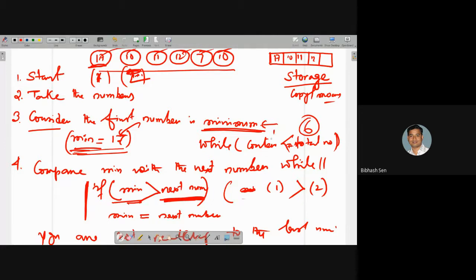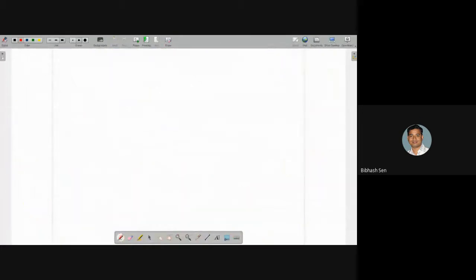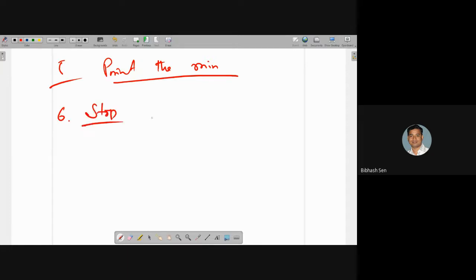The counter is initially 1, and once this is followed, the counter will be 1 plus 1, that is 2. So the counter will go 2, 3, 4, 5, and when it reaches 6, I think it can go up to 5, then this comes out. And during this period, it will compare. Finally, you just print. What you have to print? Print the result, that is minimum. And finally, after that, stop. So that is the algorithm you have to follow.